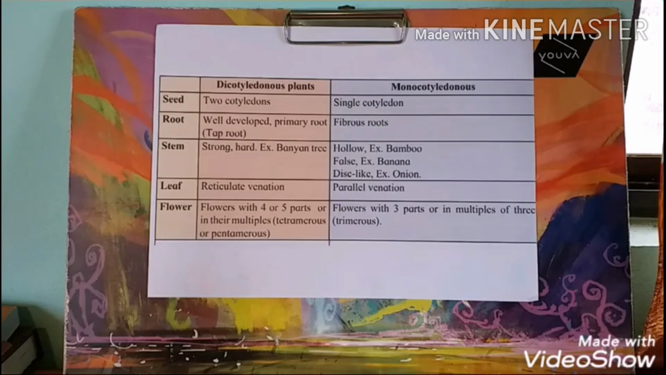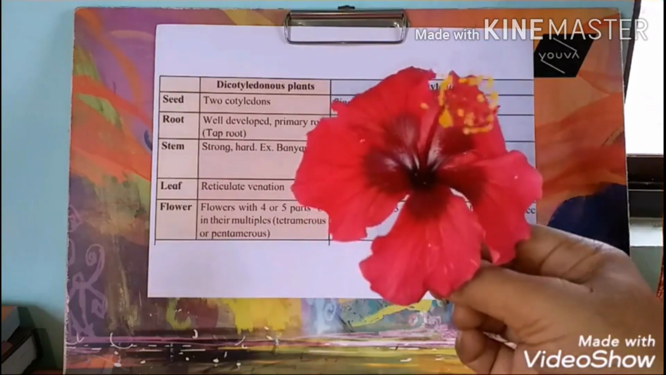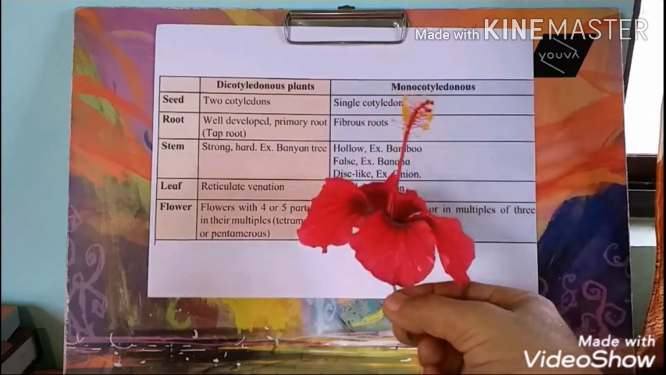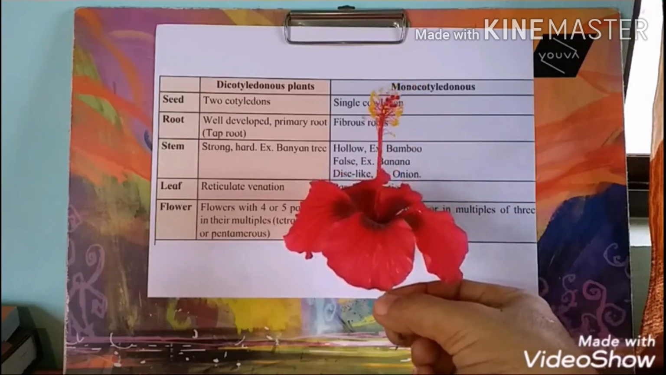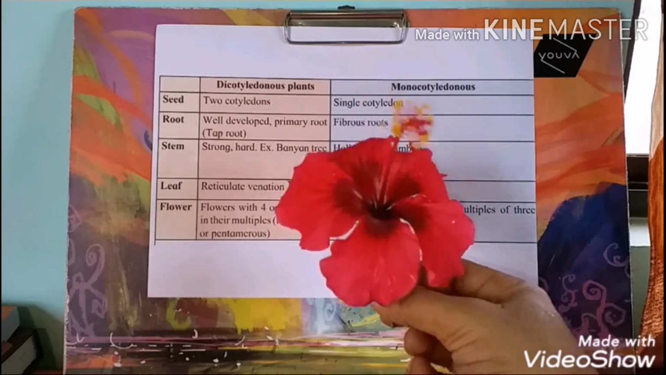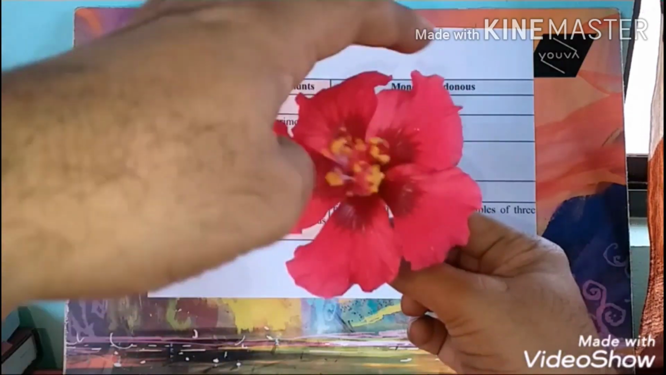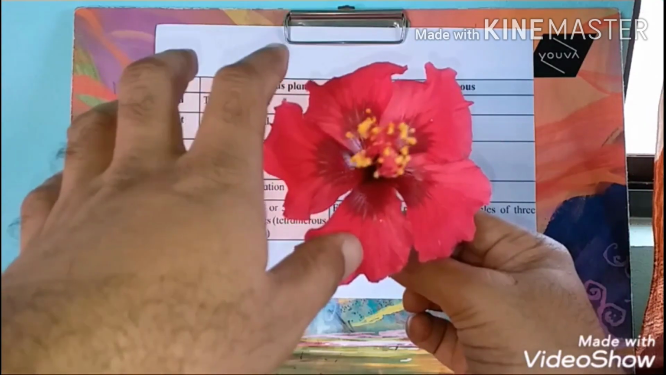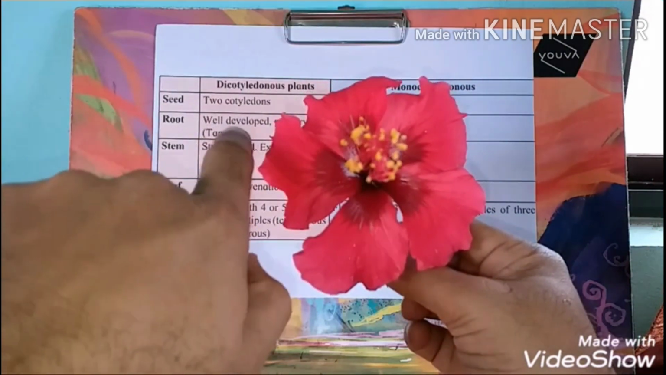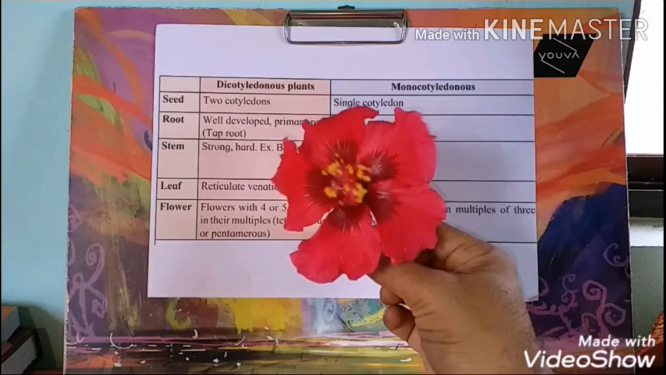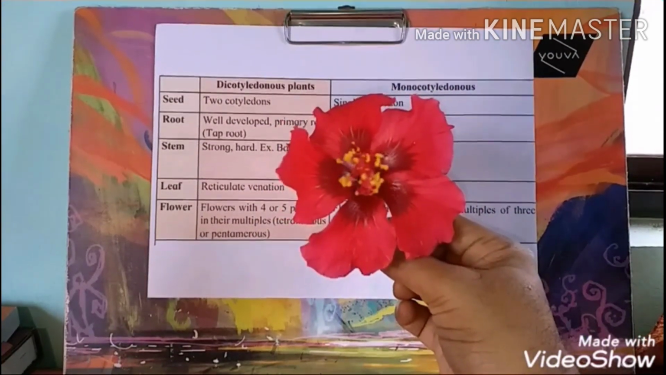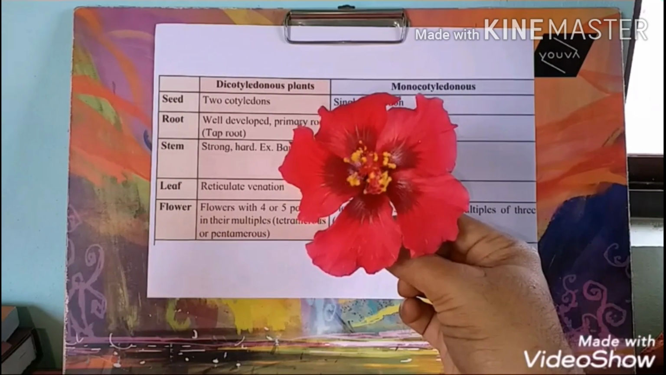Then here there is an example of hibiscus, which is an example of a dicotyledonous plant. The petals are 5 in number: 1, 2, 3, 4, 5. This is the example of a pentamerous flower.